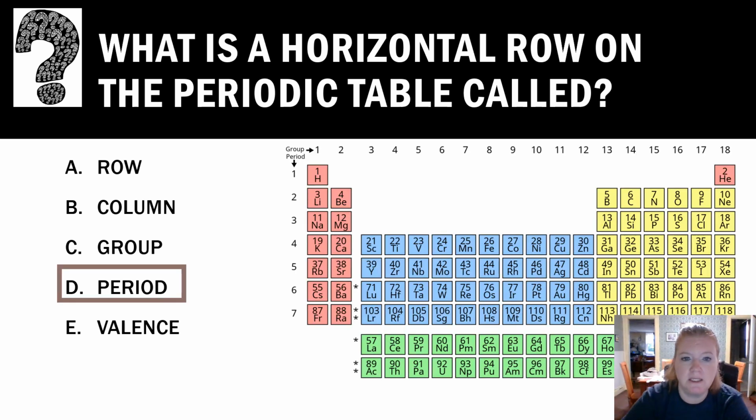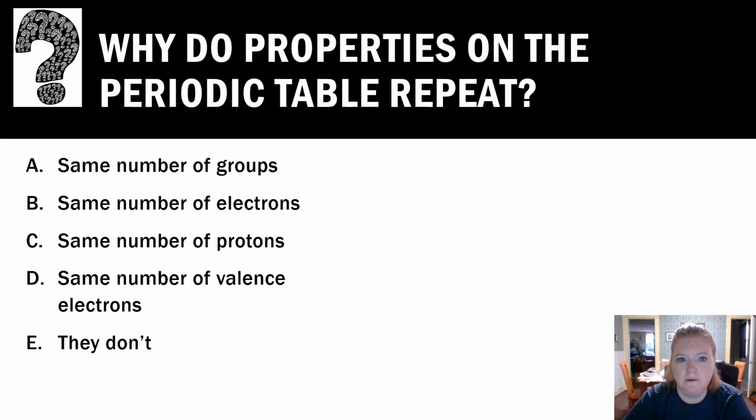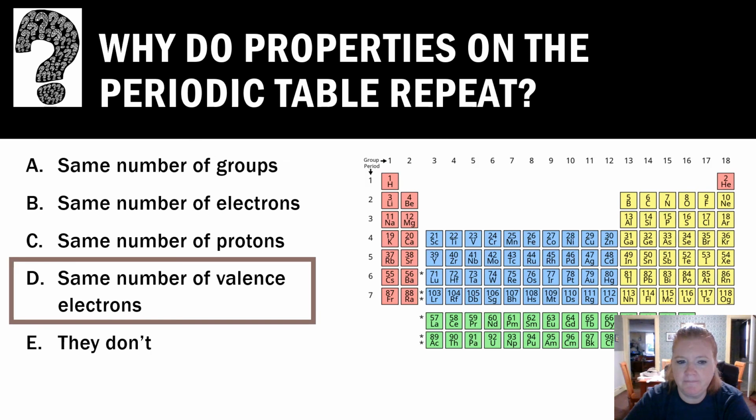Periods go horizontally. And why do properties on the periodic table repeat? Do you remember why they repeat? Elements in the same group have the same number of valence electrons, which is what accounts for the repetition of properties.